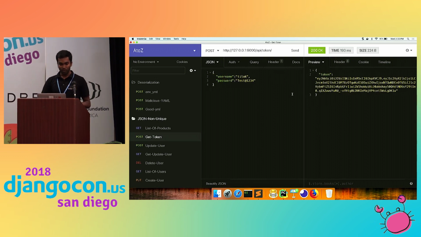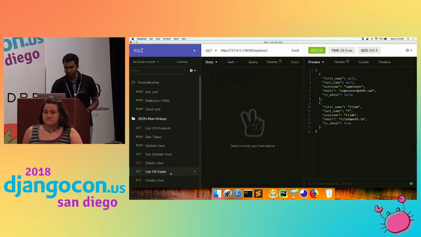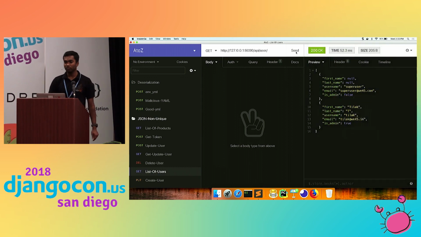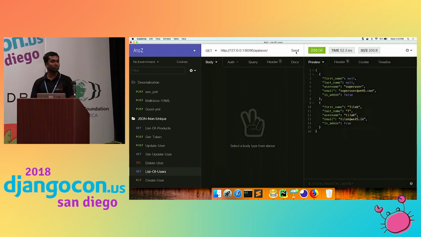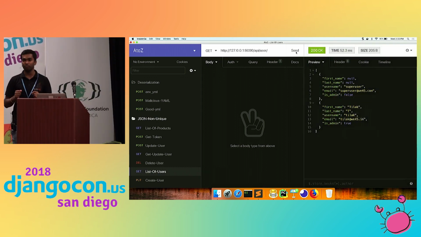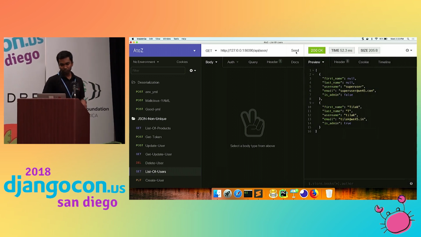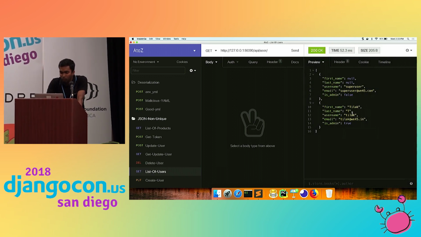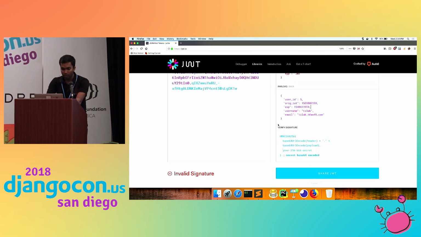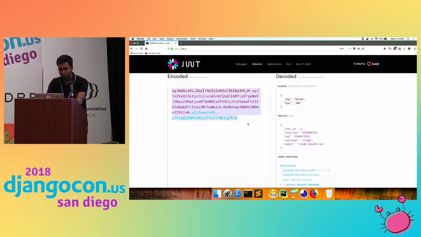Clear? Okay. So there is a list of users available here. There are two users: one is a super user, another one is an admin user. Now there is one user whose username is Tilak. I will take Tilak's token. So this is Tilak's token. I will copy this into jwt.io.